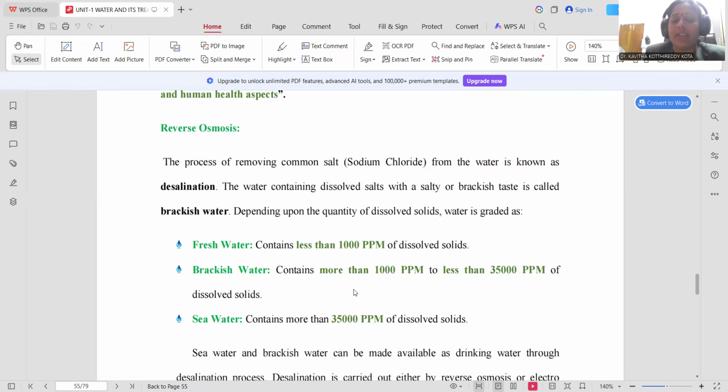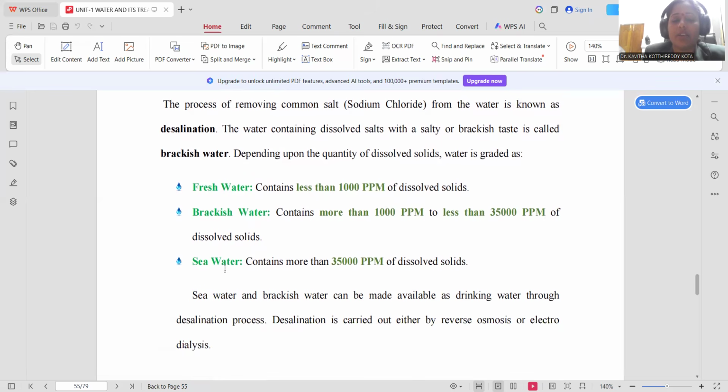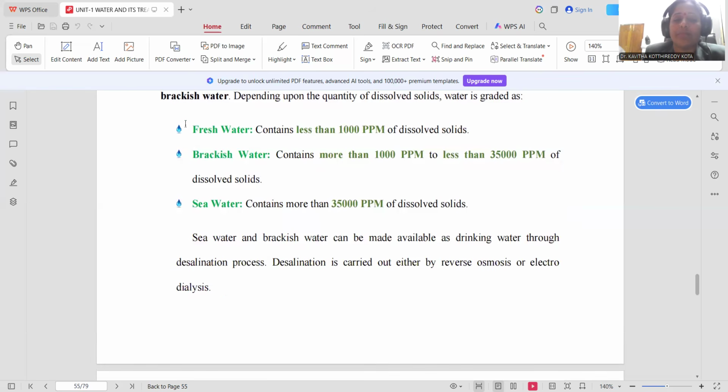Brackish water is of intermediate salinity, with 1000 to 35,000 ppm of dissolved salts present in the water. So you can designate it as brackish water. Seawater is the kind of water where the salt content is extremely large, with more than 35,000 ppm of dissolved salt content present. That is called seawater.